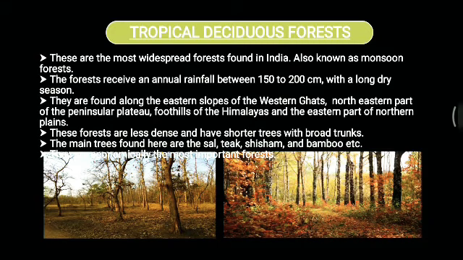These forests are less dense and have shorter trees with broad trunks. The main trees which are found here are sal, teak, shisham and bamboo. So these are the important trees which are grown in these forests.